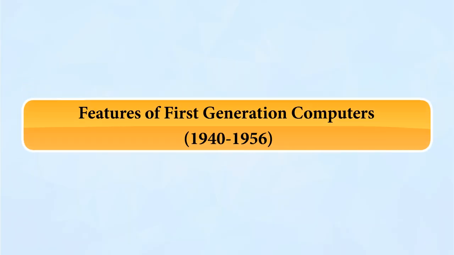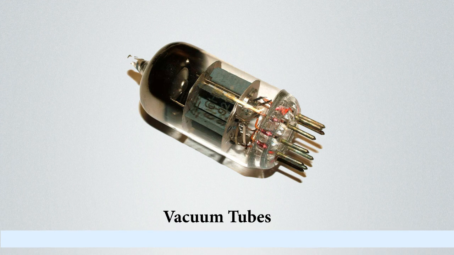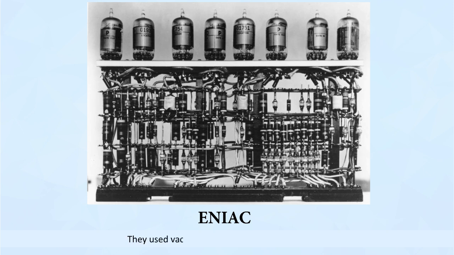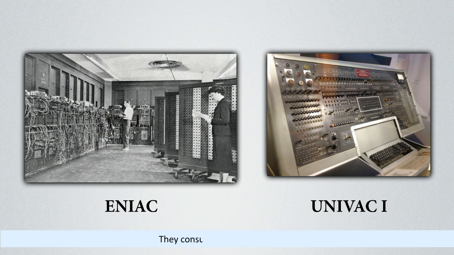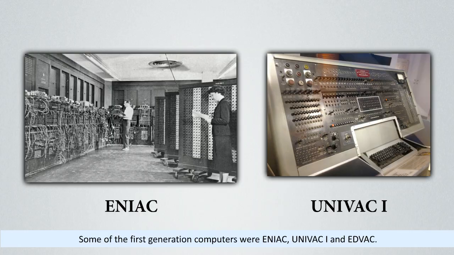Features of first generation computers, 1940 to 1956. Some features of first generation computers are: they used vacuum tubes as the main component. They were very expensive. They generated a lot of heat. They had slow input and output devices. They were huge in size. They consumed a lot of electricity. Some of the first generation computers were ENIAC, UNIVAC 1, and EDVAC.